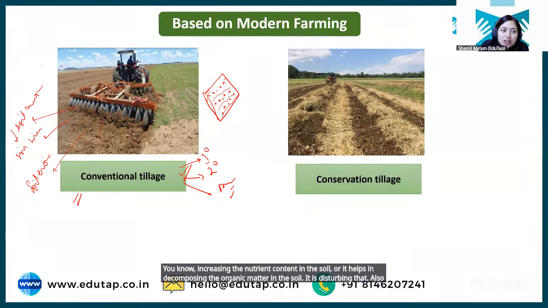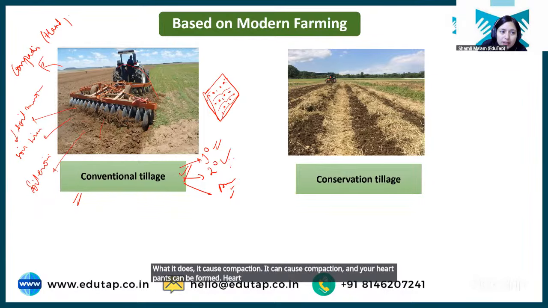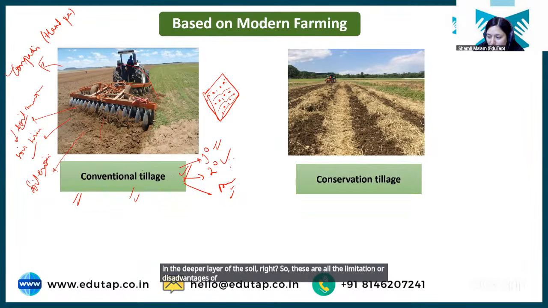Also, students, due to repeated movement of the tillage implement over the soil, first we move the tractor for primary tillage, then for secondary tillage, and thereafter, if we want to level the field again, the machine will go over the same field. What it does is cause compaction, and hard pans can be formed in the deeper layer of the soil, right? So these are all the limitations or disadvantages of conventional tillage, right? So conventional tillage can cause these problems.